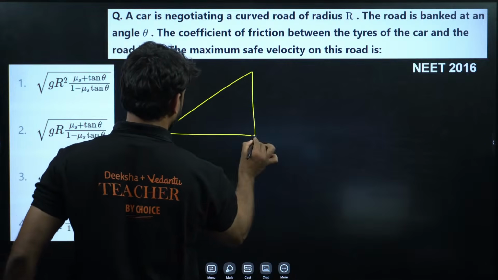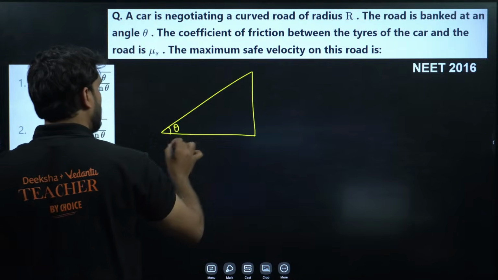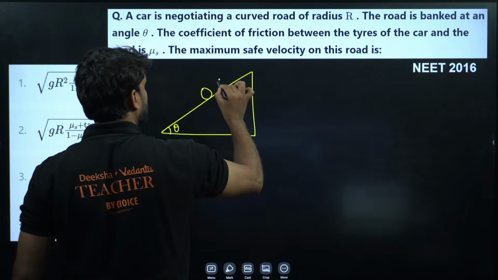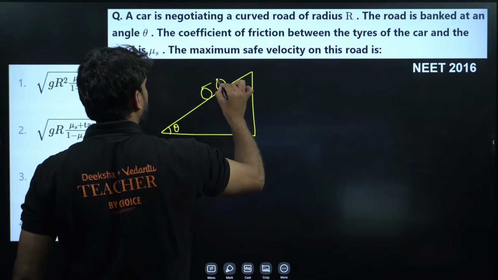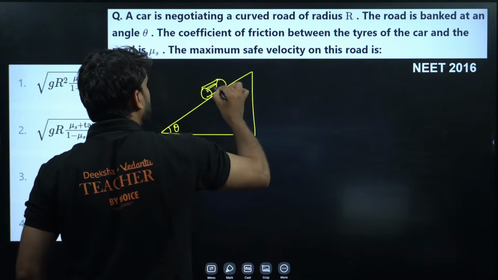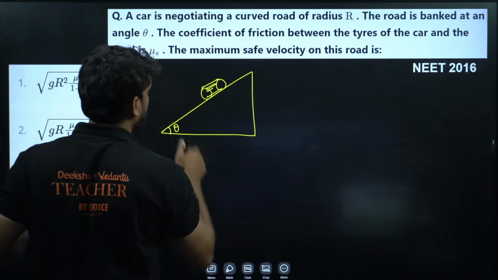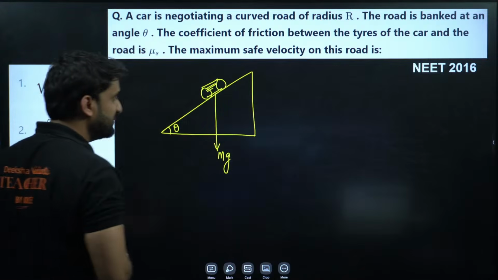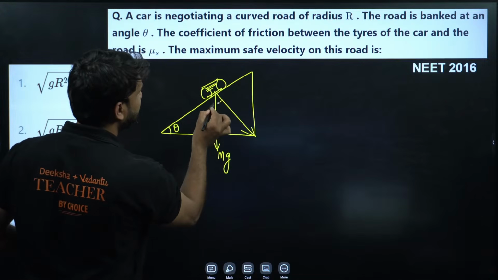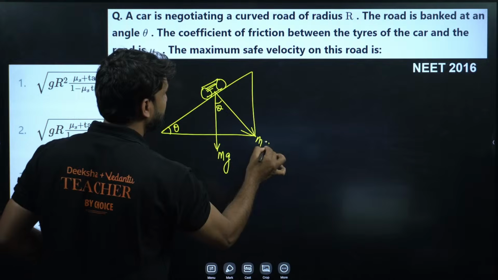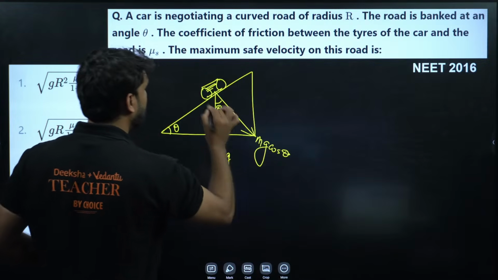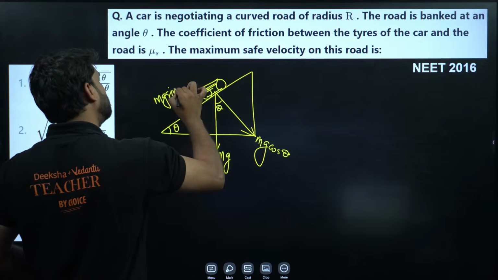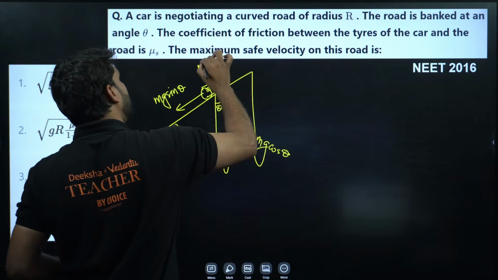Okay, so this is banking at angle theta, and let's say this is a vehicle, a car. This is the wheel of the car, and the car is taking a turn on this banking. The mass of the car is m, so the weight will be mg, and this is theta. The components of mg will be mg cos theta here, and mg sin theta here, and this is the normal force.